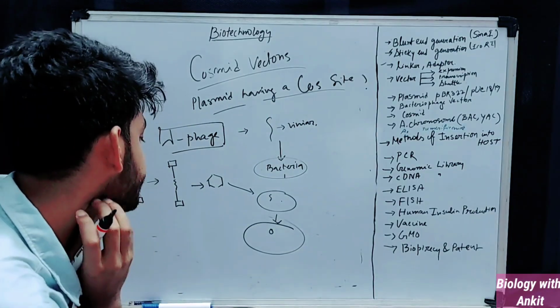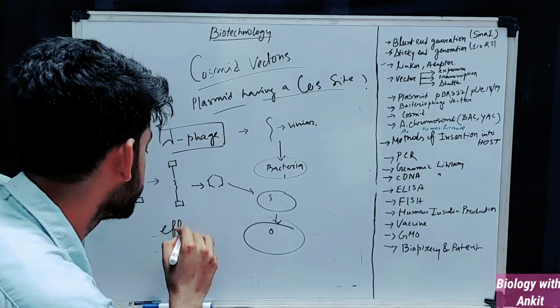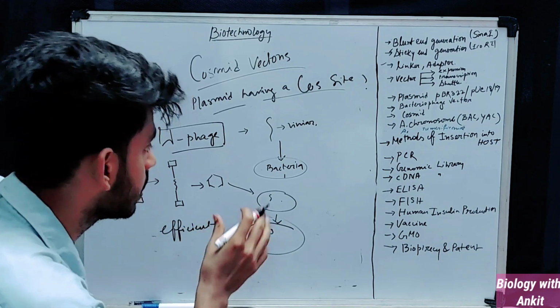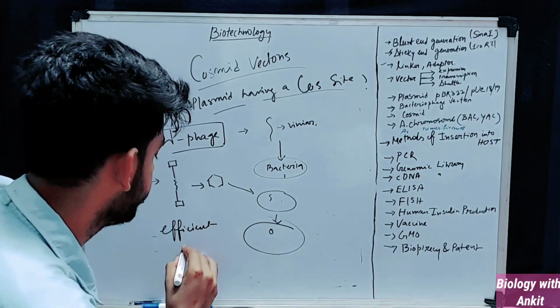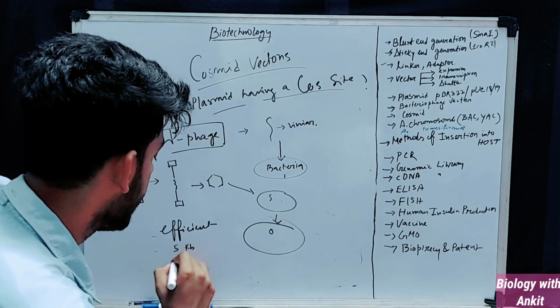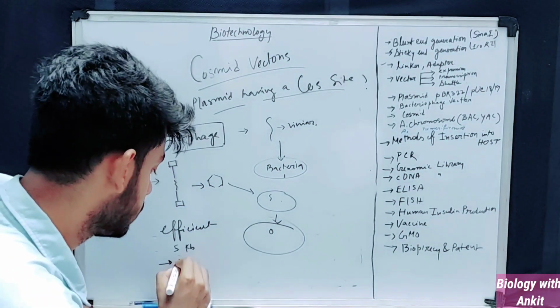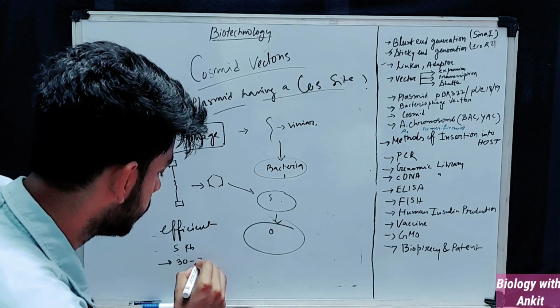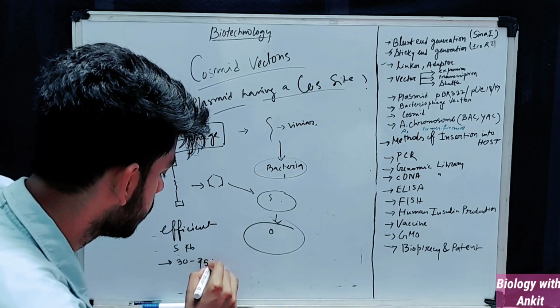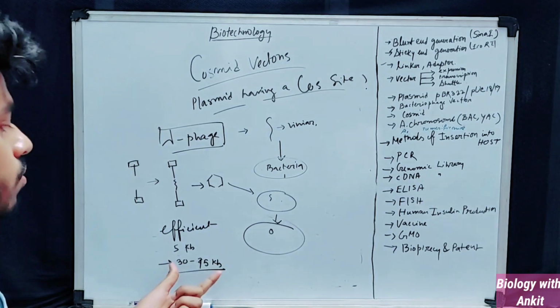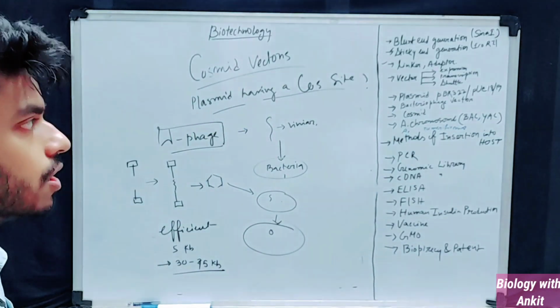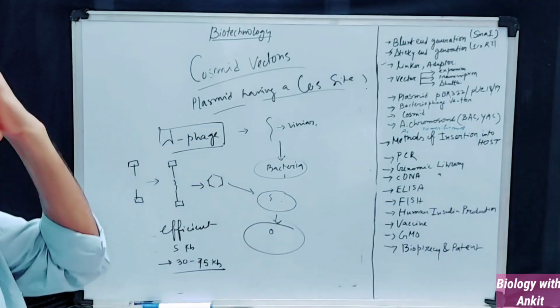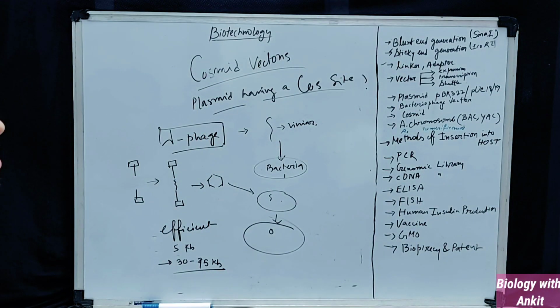These are very efficient. Usually the size of the cosmid vectors is about 5 kb, and they can carry an insert of 30 to 45 kb. Now can you imagine how much DNA these vectors can carry? So this is why cosmid vectors have more use in the field of biotechnology.